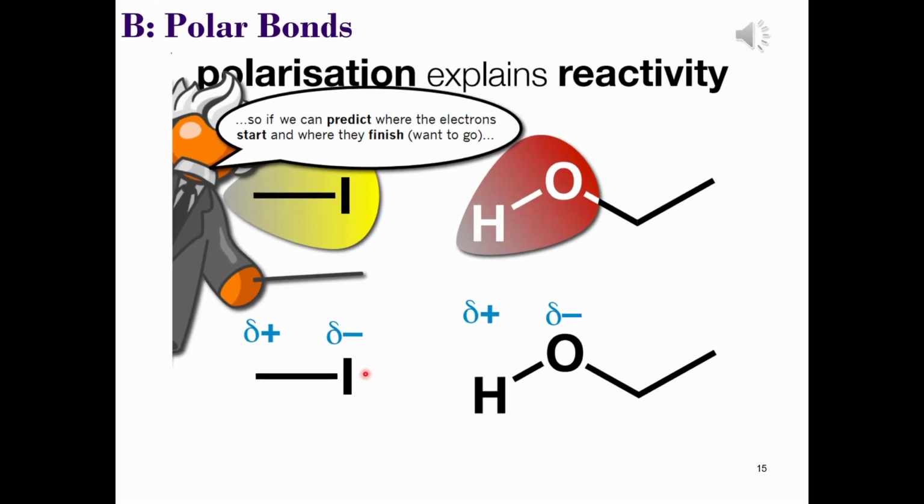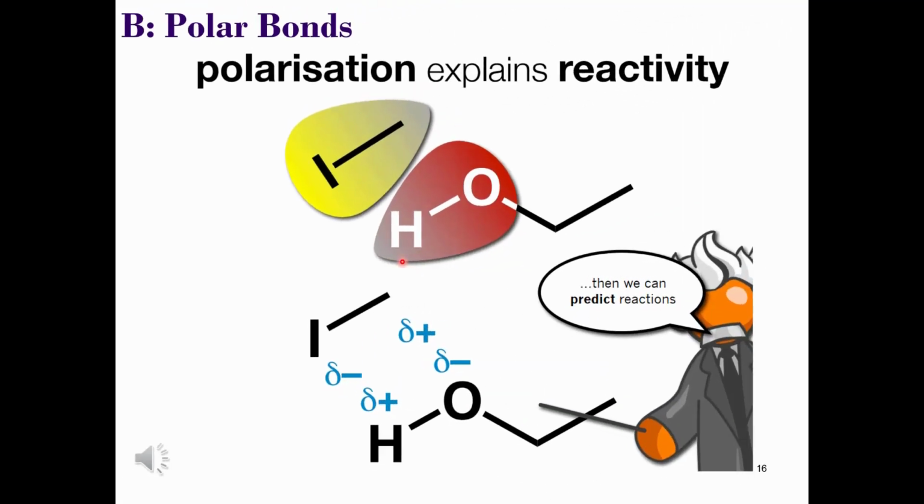The teardrop shapes on each of these molecules represent the electron density distribution of the bonded atoms. It's possible to predict how these atoms will align with each other, and this is a useful exercise ahead of drawing mechanisms. Pause the video and see if you can predict how these two molecules will align with each other. Okay, so here is the answer.